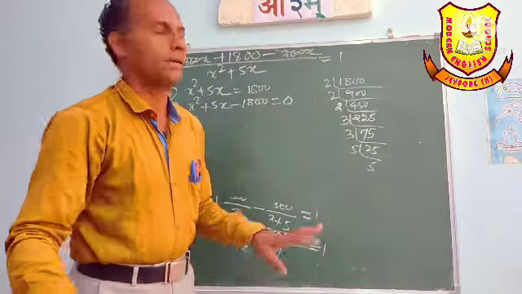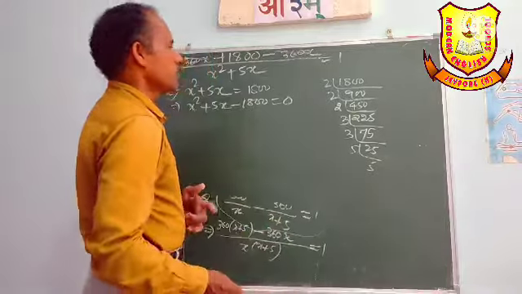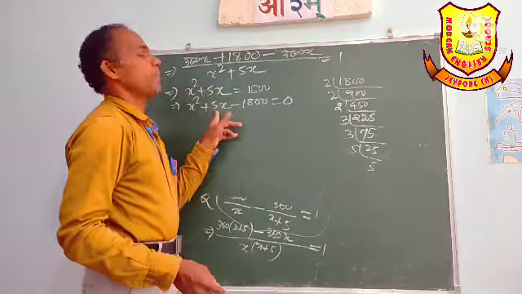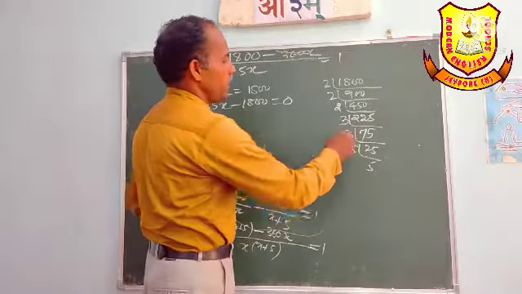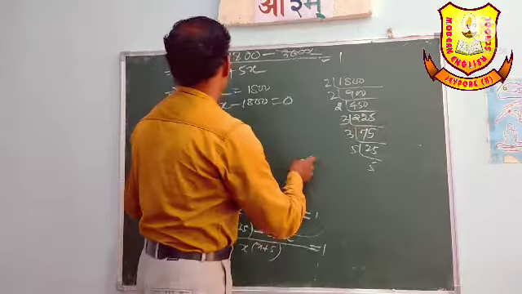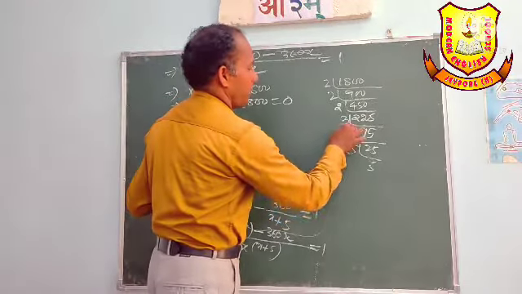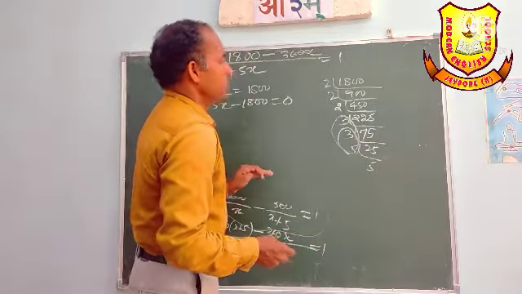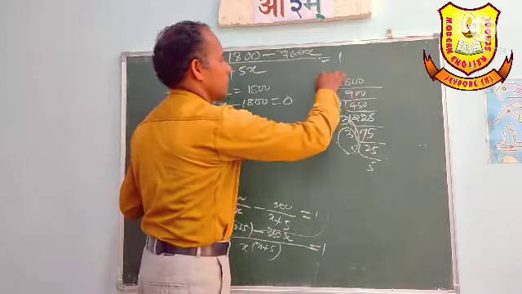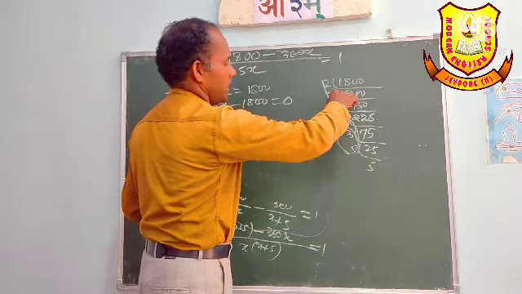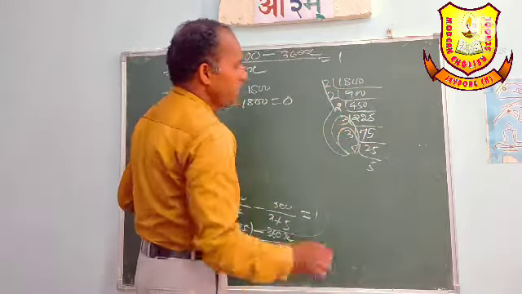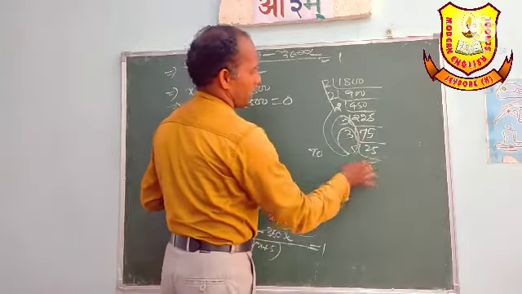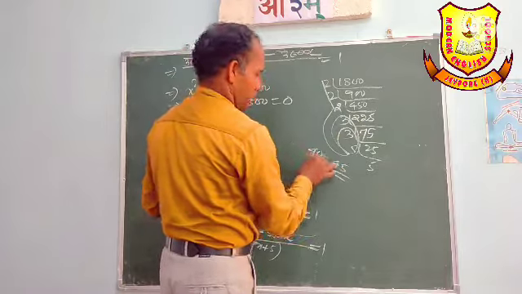We have to divide it into two parts so that the product will be 1800 but the sum will be plus 5. So what will it be? 45 and 40, since 45 times 40 is 1800.